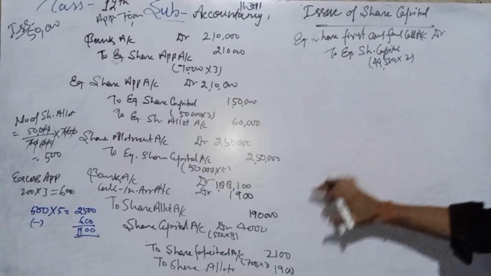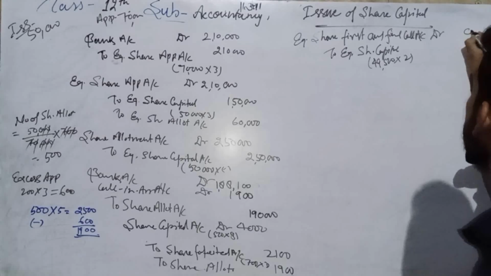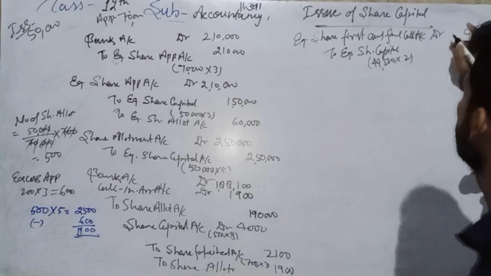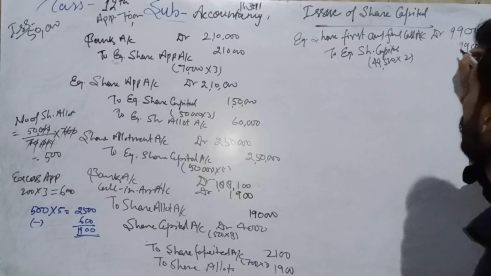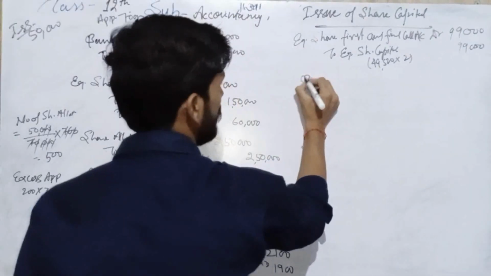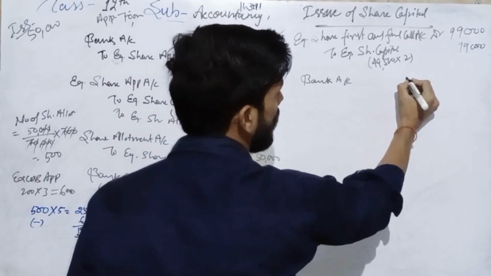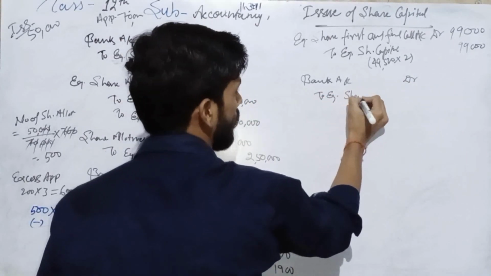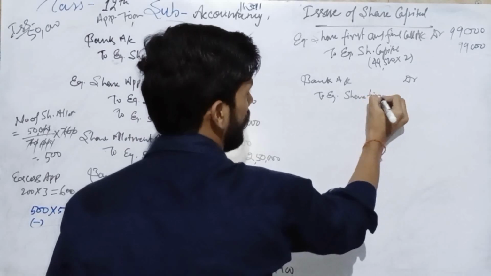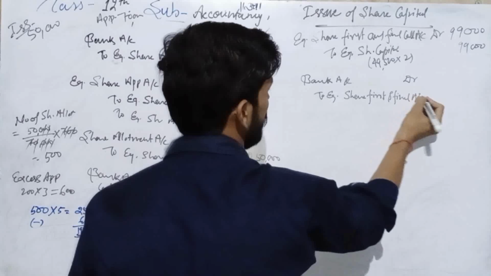I think you know that we forfeited 500 shares, so here 99,000. Now 99,000 we have to receive, and bank account debit, when we are going to receive, bank account debit to equity share first and final call account. What amount we have to receive?